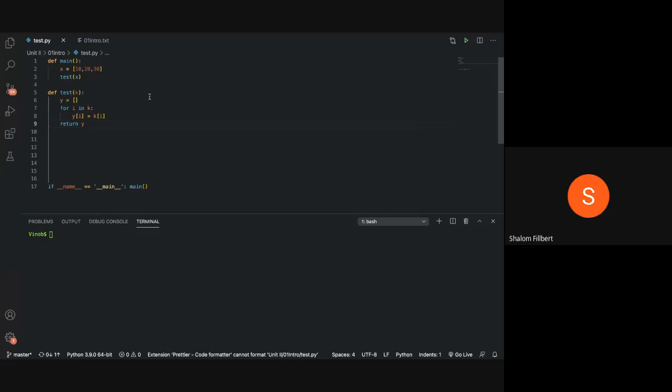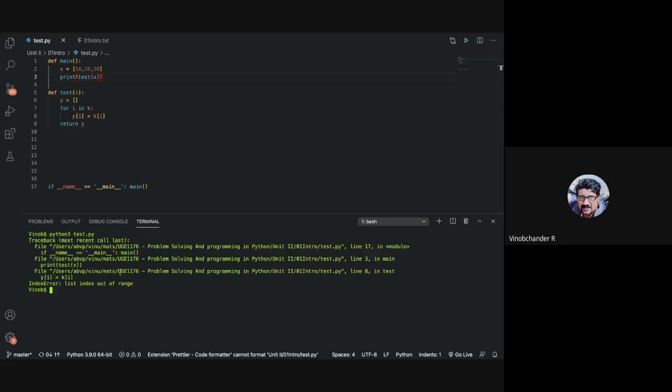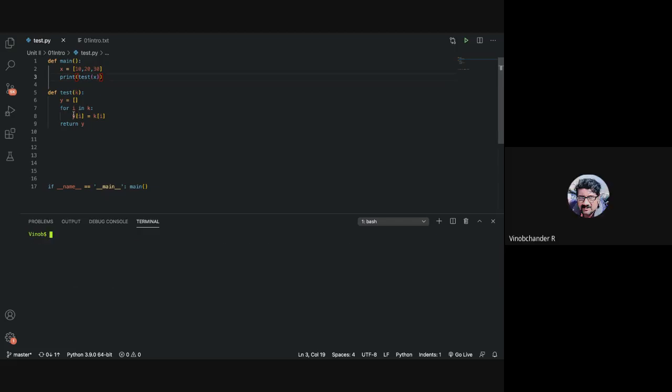You mean this? Yeah, can we try it? Sure. But this will print the entire list, right? Yeah, I think so. So let us do a print here. List index out of range, it says. What is y of I is equal to k of I? Sir, I is the value, sir. Why are we doing y of I, sir? Correct. I is that particular item, so we cannot do that here.